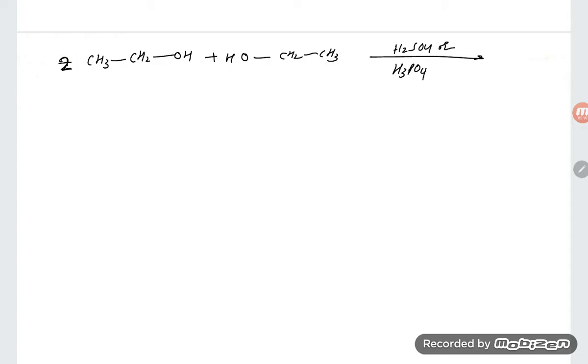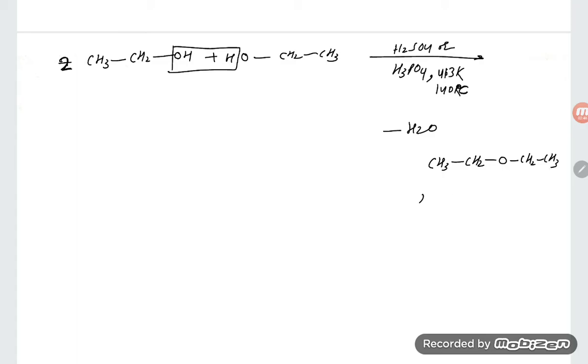Keep in mind, a protic acid should be there, that gives the proton. And temperature is very important, student: 413 Kelvin, that is 140 degrees Celsius. So what happens, student, is the loss of a water molecule, minus H2O, and see the product forming: CH3, CH2, O, again CH2 and CH3. This is also known as diethyl ether, that is the common name.